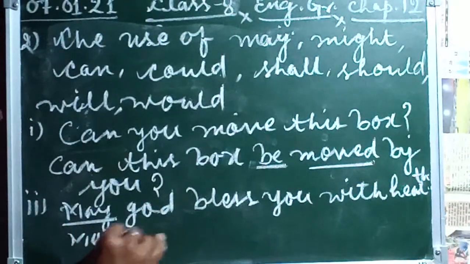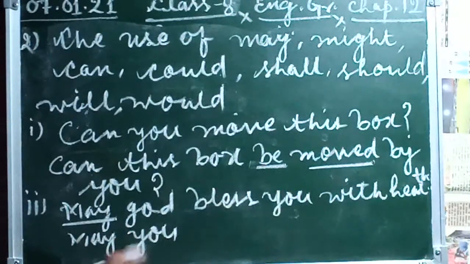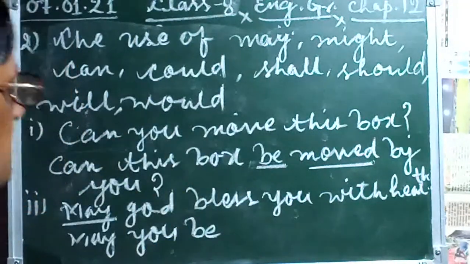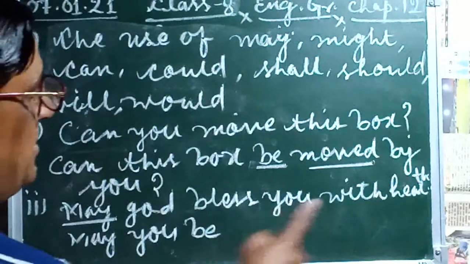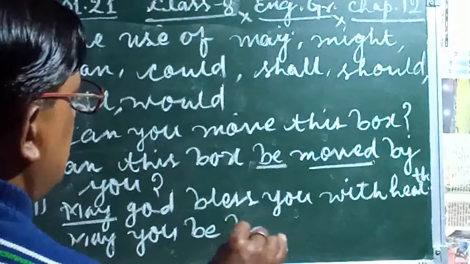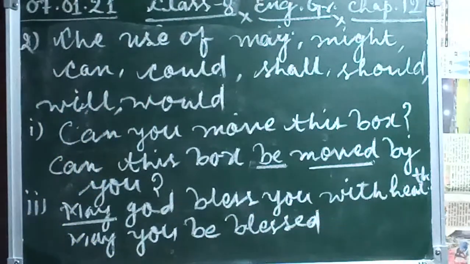May you. What is the object here? You. So it is coming. May you be. Already coming, this is. Because we have to use the third form of the verb. May you be blessed. Bless is given here, so we write here blessed. May you be blessed